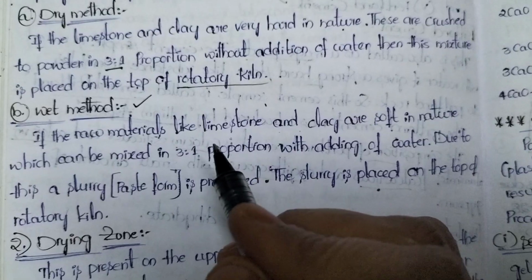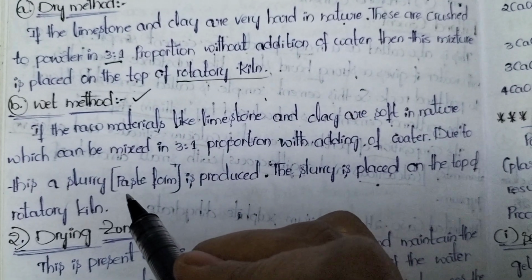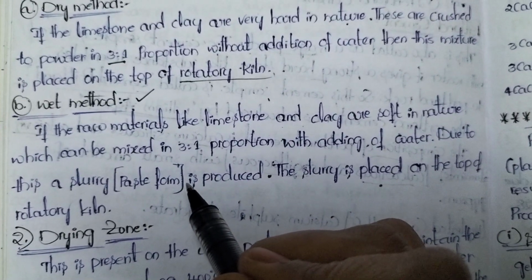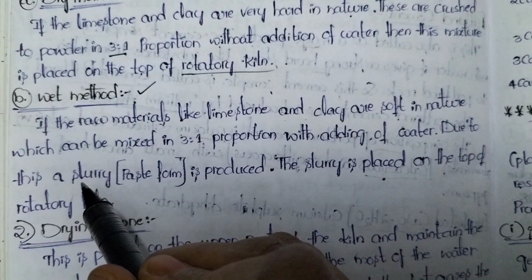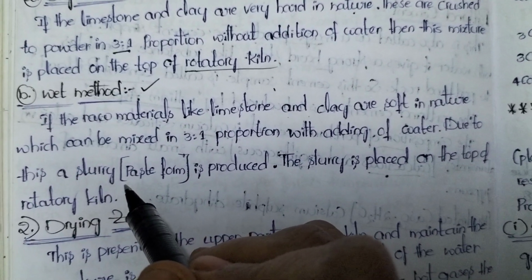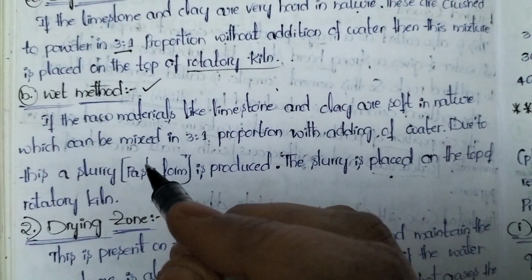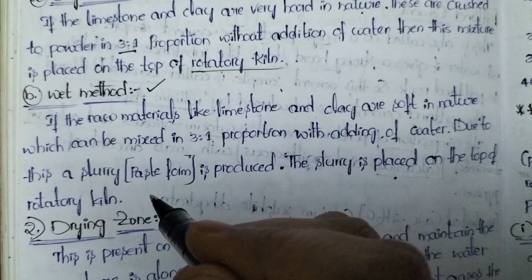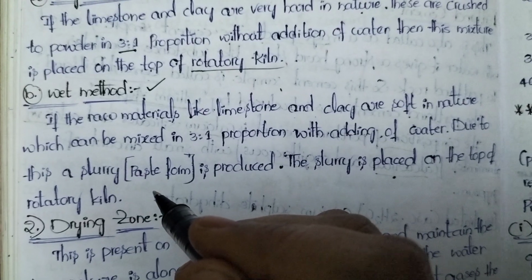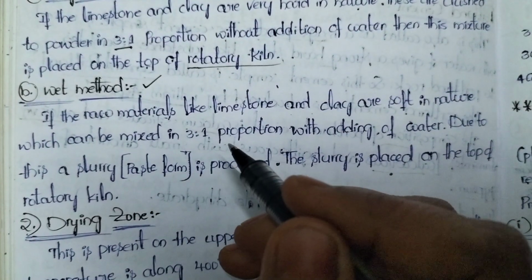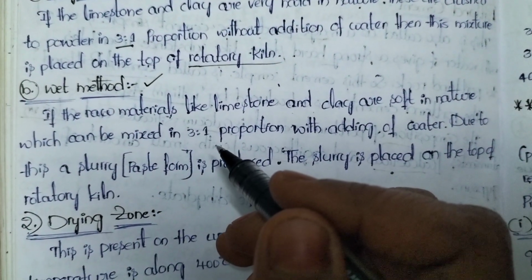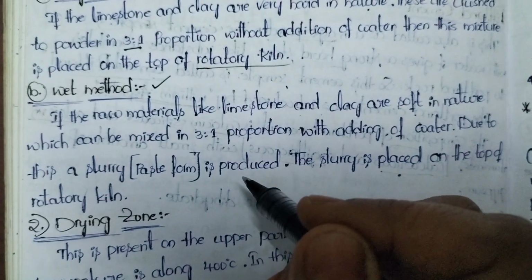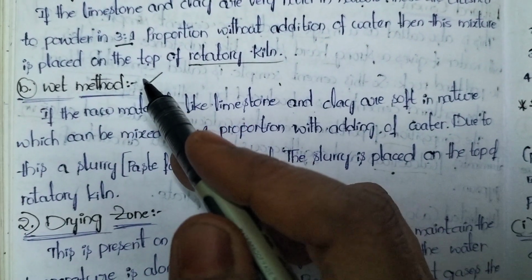Whenever we add water, it is converted into a paste. That paste is technically called slurry. Whenever we mix the calcareous and argillaceous materials in 3:1 ratio with a little amount of water, it will be converted into slurry. It is the product of the wet method.